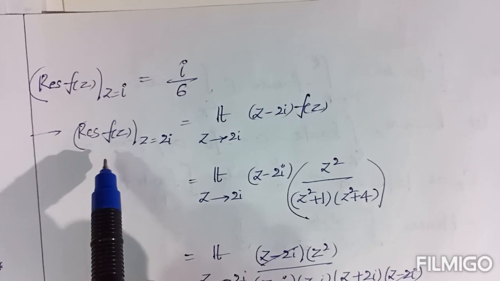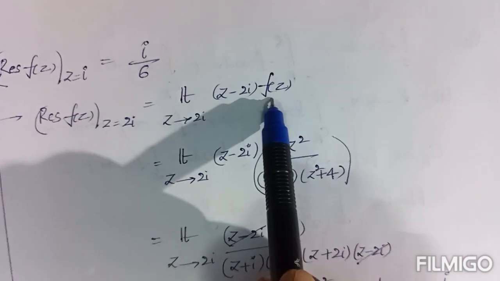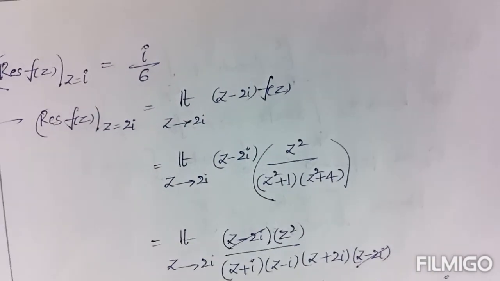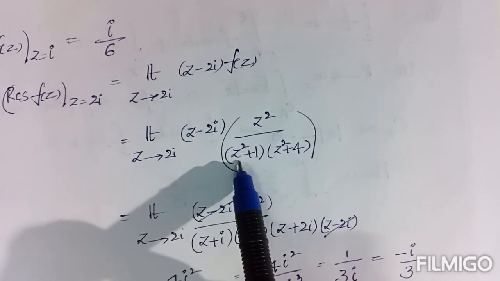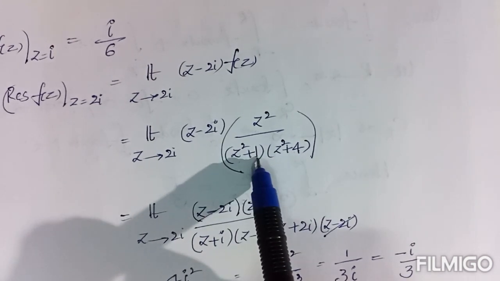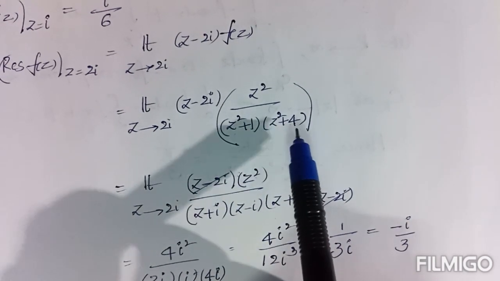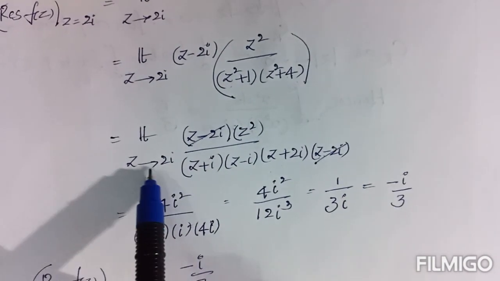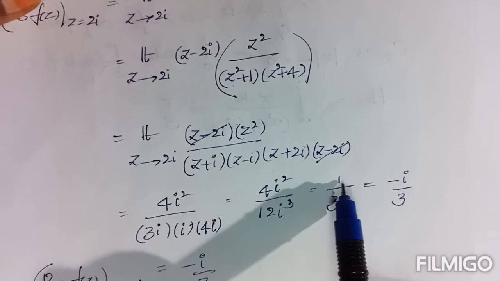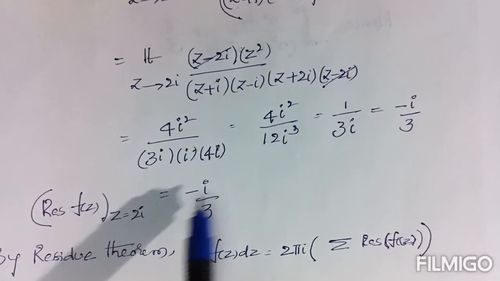Similarly, we have to find the residue for z equal to 2i. This is also a simple pole, so according to the formula (z minus a) f of z, where f of z equals the given function. Here also we need factors of the denominator. z square plus 1 can be written using roots as (z plus i)(z minus i). z square plus 4 can be written using roots as (z plus 2i)(z minus 2i). These two get cancelled. By writing z equal to 2i, this is the result 1 by 3i, where 1 by i equals minus i. So the residue of f of z at z equal to 2i is minus i by 3.